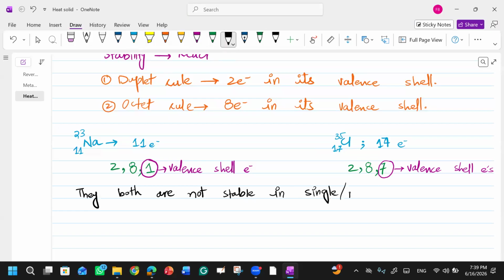In single individual form. So what is needed to make a bond?